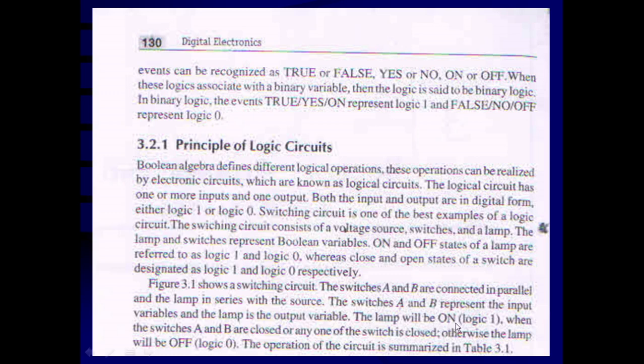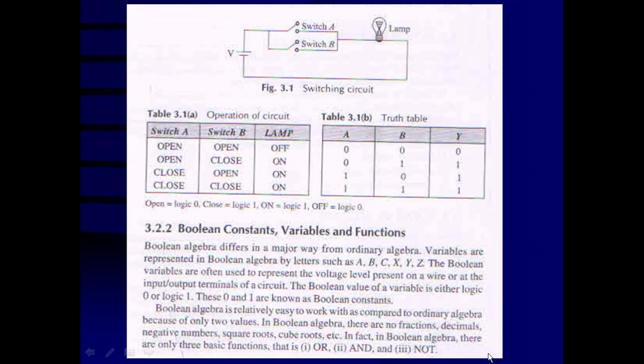The lamp will be on, logic 1, when switches A and B are both closed, or any one of the switches is closed. Otherwise, the lamp will be off, logic 0. The operation of the circuit is summarized in Table 3.1. So you can see this circuitry. This is the voltage source.